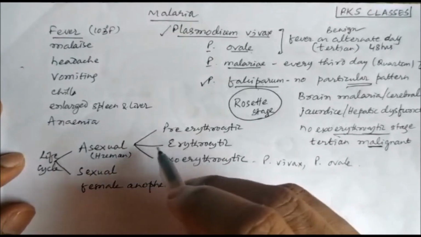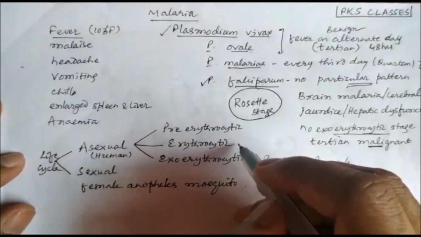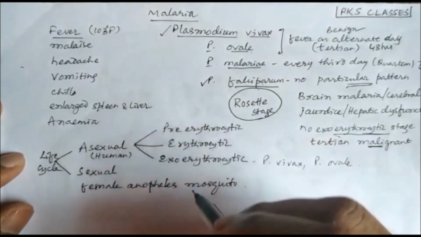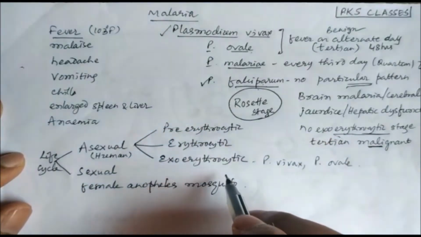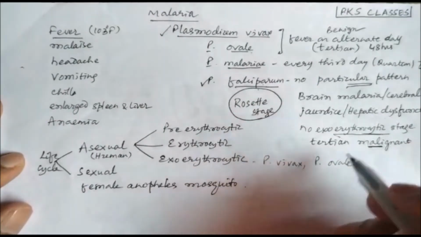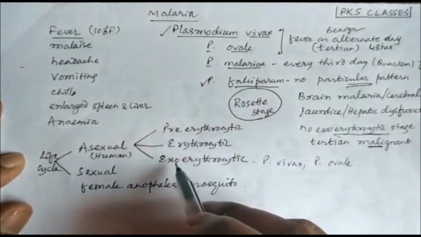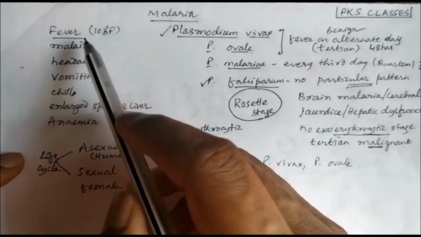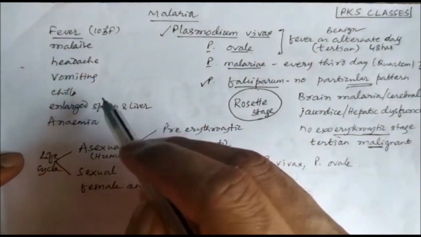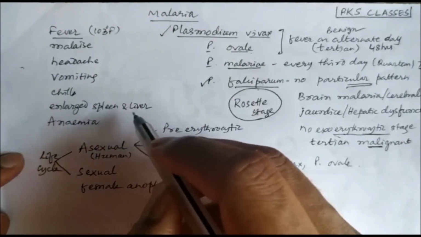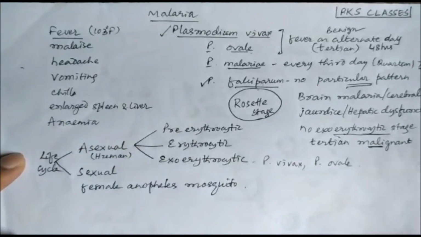Within the RBC, the erythrocytic stage is there, and before RBC, the pre-erythrocytic stage is there, and there is another exoerythrocytic stage which is only present in Plasmodium vivax and Plasmodium ovale. In Plasmodium falciparum, there is no exoerythrocytic stage. The symptoms are malaise, headache, vomiting, chills, and in case of malaria, there will be enlarged spleen and liver, and there may be anemia also.